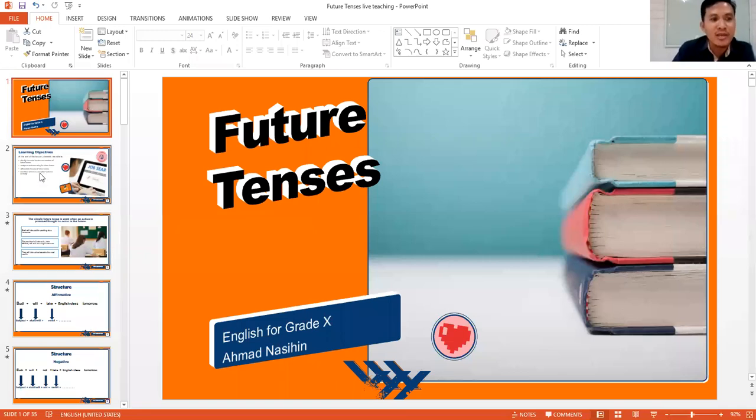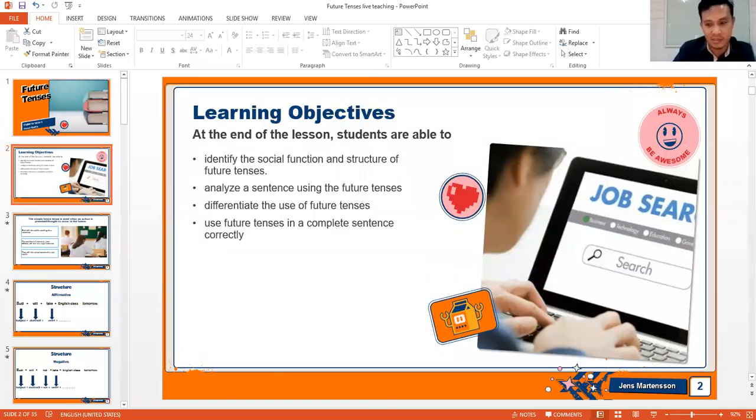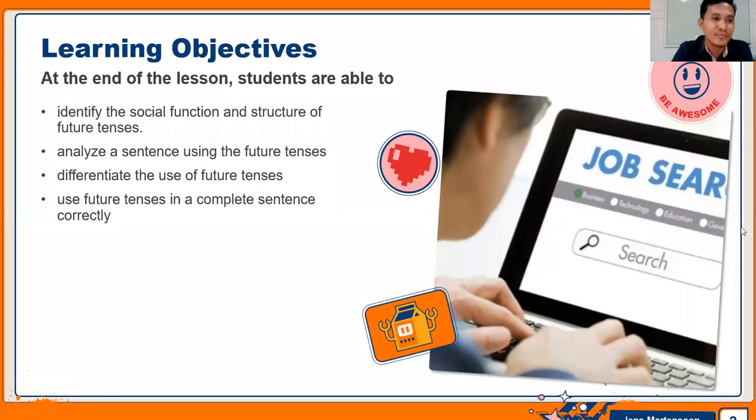So, the learning objective of this topic is, okay? At the end of the lesson, students are able to identify the social function and structure of future tenses. And number two, you will be able to analyze a sentence using the future tenses. And then the third, you will be able to differentiate the use of future tenses. And the last but not the least, you will be able to use future tenses in a complete sentence correctly. Okay, now let's continue.